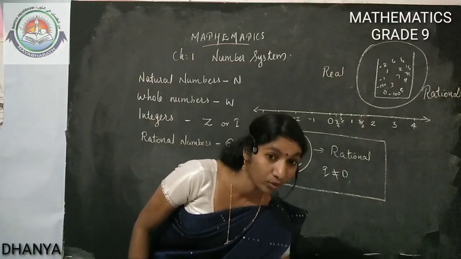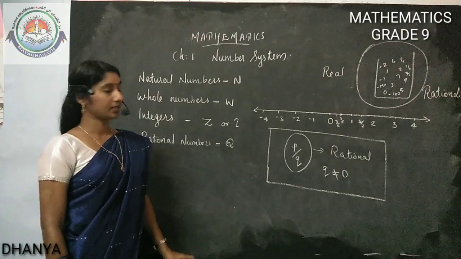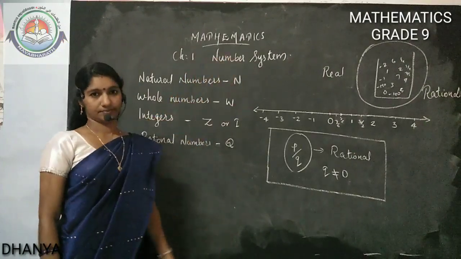So all of you take your notebook and write the chapter name, number system.